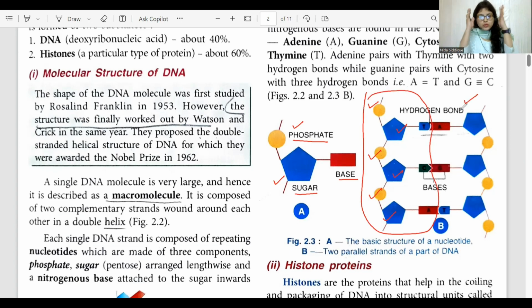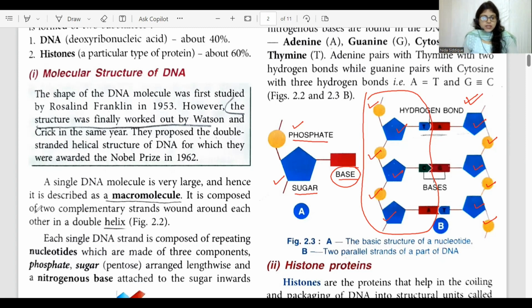Both backbones are made of sugar and phosphate. Inside there are nitrogenous bases, which bind with the bases of the other strand with the help of hydrogen bonds.